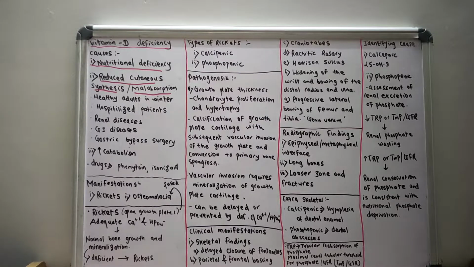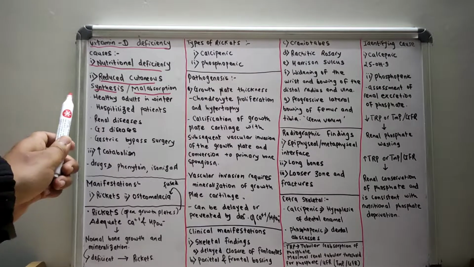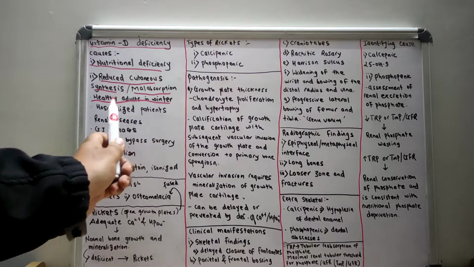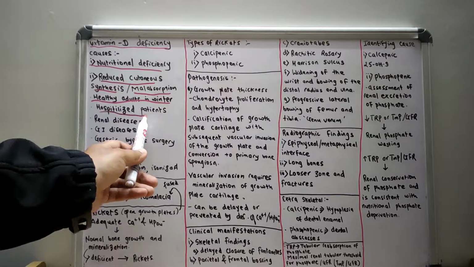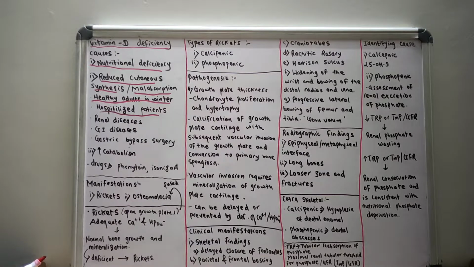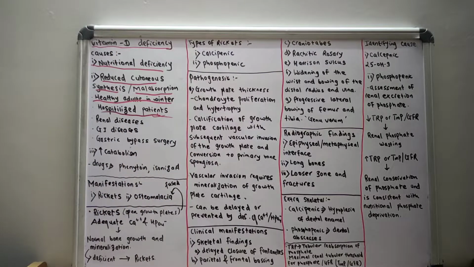In reduced cutaneous synthesis, healthy adults in the winter often have reduced cutaneous synthesis, whereas hospitalized patients who are hospitalized for prolonged days and cannot come in direct contact with the sun are more prone to vitamin D deficiency.